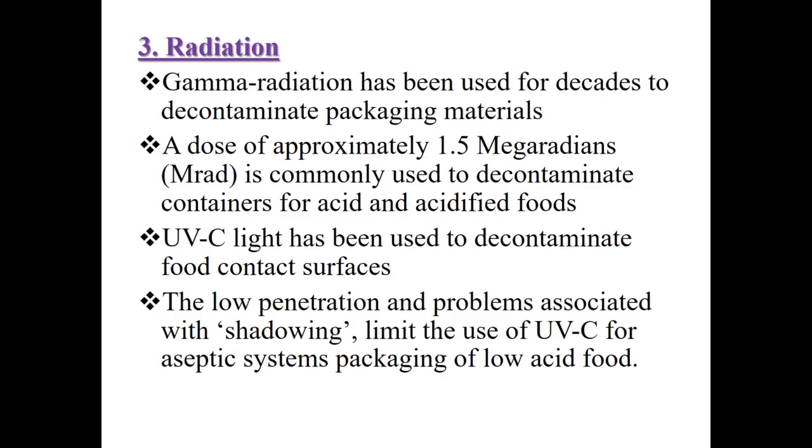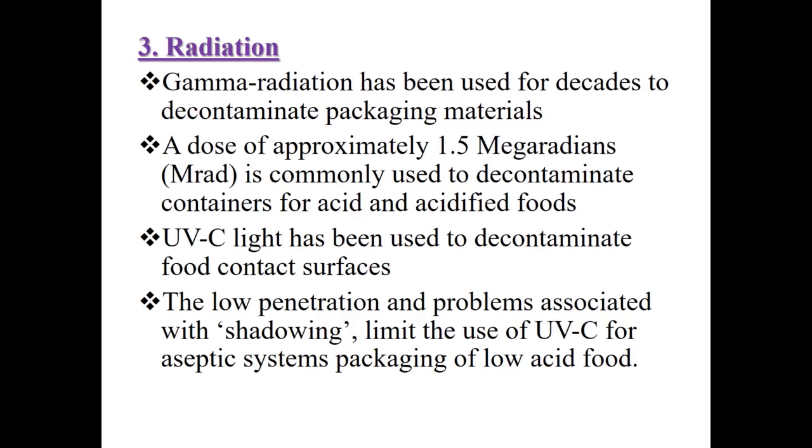Then radiation. Gamma radiation has been used for decades to decontaminate packaging materials. A dose of approximately 1.5 megarads is commonly used to decontaminate containers for acid and acidified foods. UVC light has been used to decontaminate food contact surfaces.